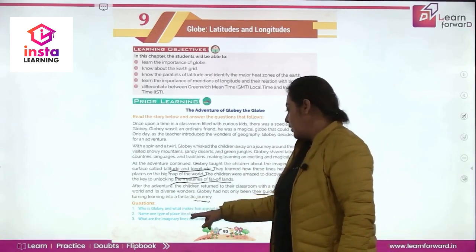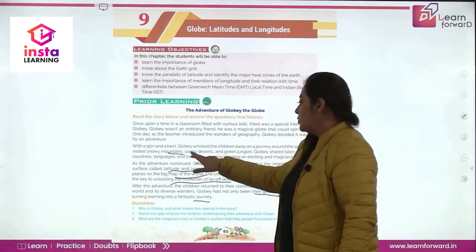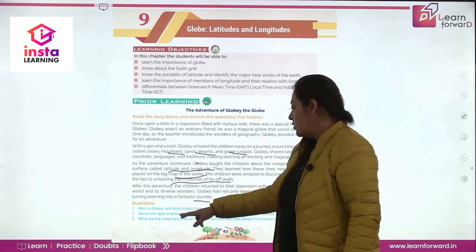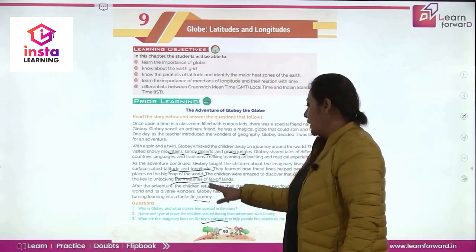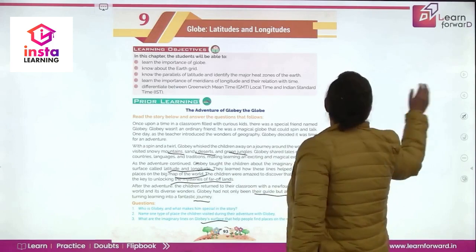Name one type of place that children visited during the adventure with Globey. They visited snowy mountains, sandy deserts, green jungles. What are the imaginary lines on the globe surface called? The imaginary lines on the surface of the globe are known as latitude and longitude.